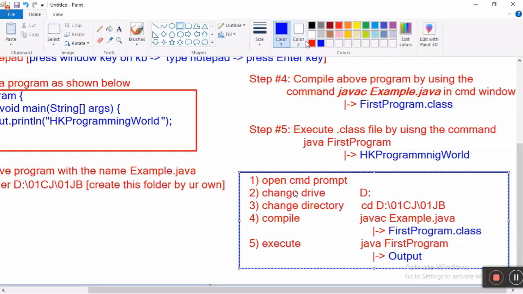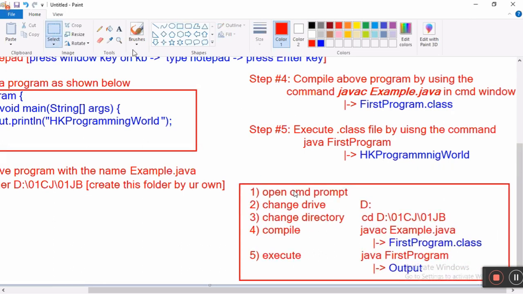If you don't have D drive, whichever drive you have, use that drive.